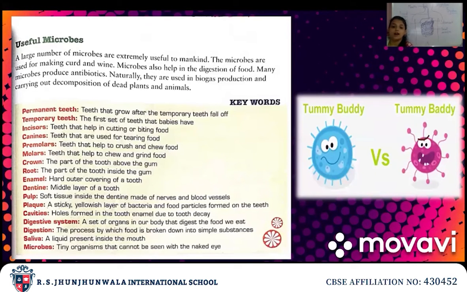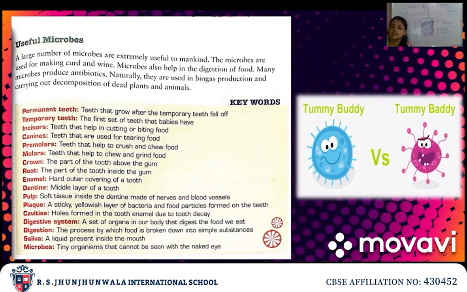See, here is tummy buddy and here is tummy baddie. What is tummy buddy and what is tummy baddie? Tummy buddy means a friend of our stomach, while tummy baddie means it is bad to our stomach. The good friend of our stomach is good microbes and the bad is bad microbes. Understood?